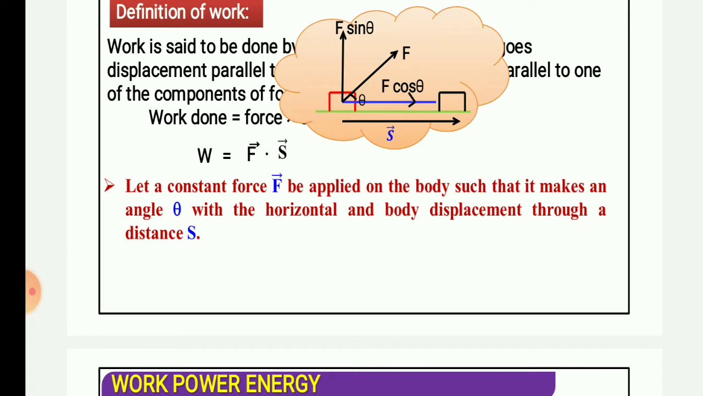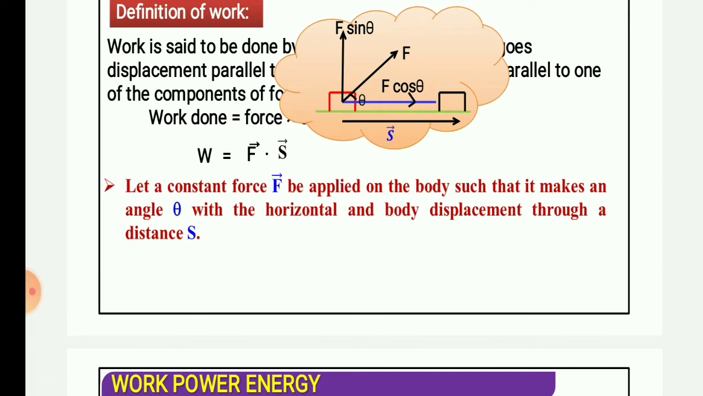W equals F vector dot S vector. You can see clearly the arrow above the force and the arrow above the displacement, which only indicates that both are vector quantities. When an arrow is not written, that is a scalar quantity, so work is a scalar quantity.